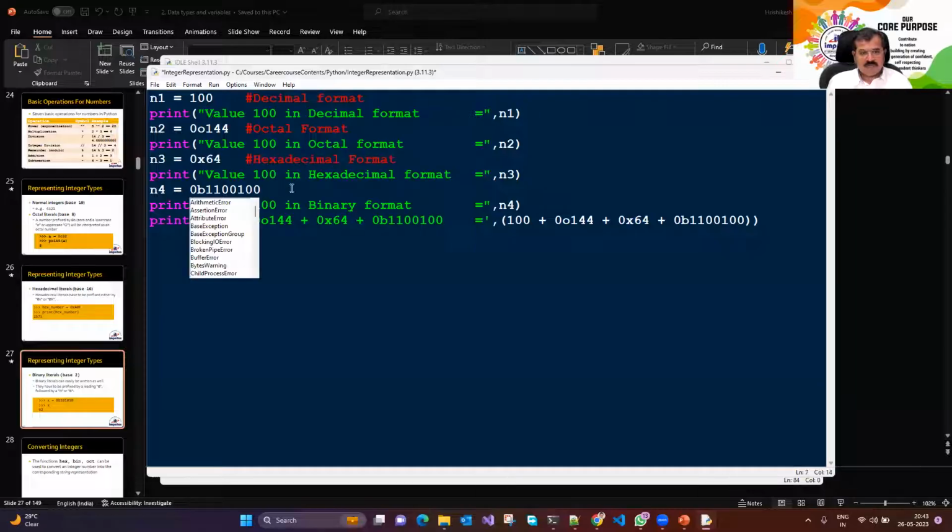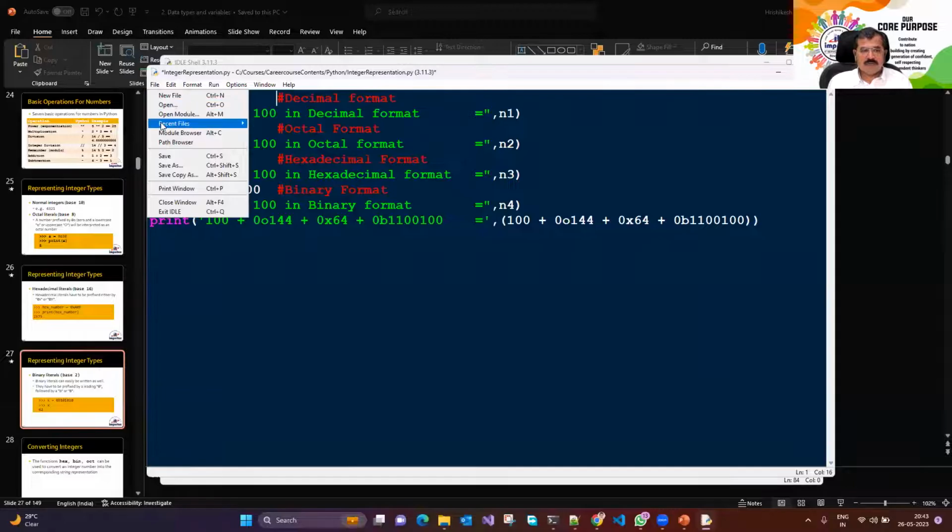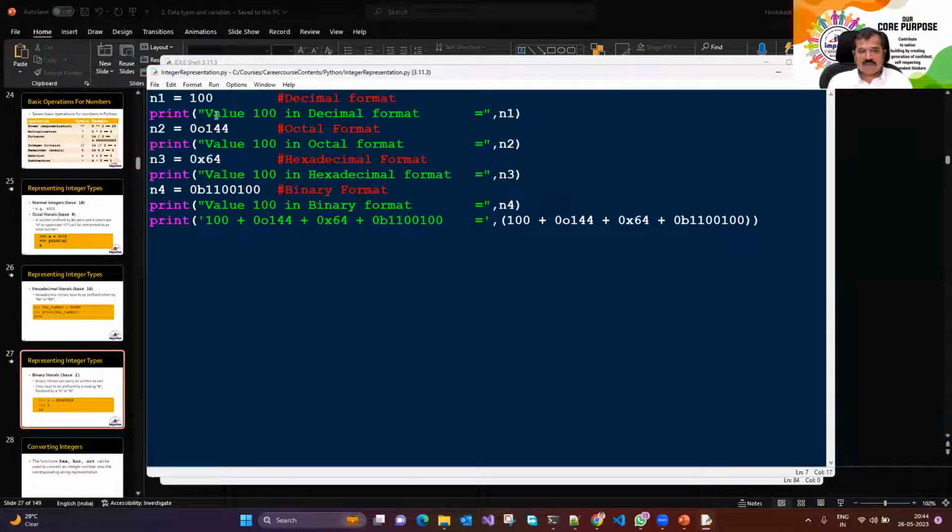Or you could represent your number in binary format. This binary format was not supported for a very long time, but later we got support for it, but it doesn't matter for us now. Today, this is supported. So it's the same number 100, which was represented in different numbering systems: hexa, octa, binary, and so on. So four different formats represent the same number.